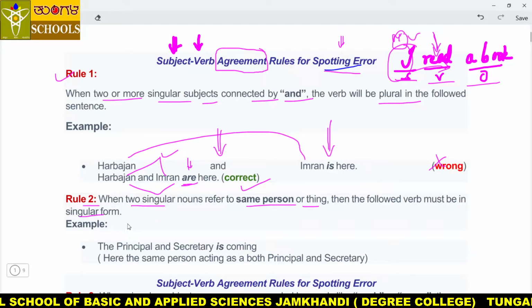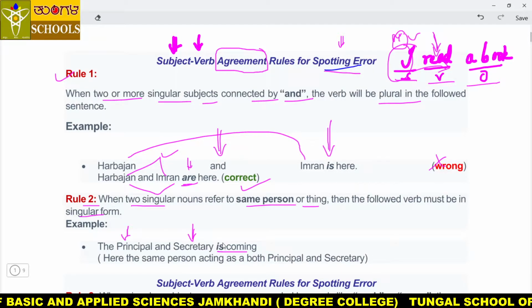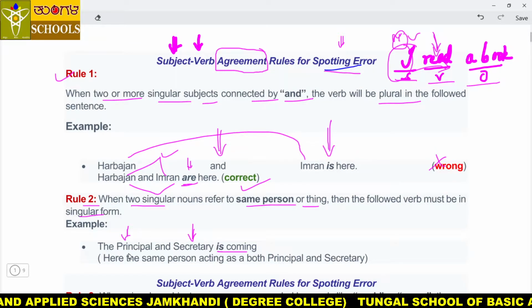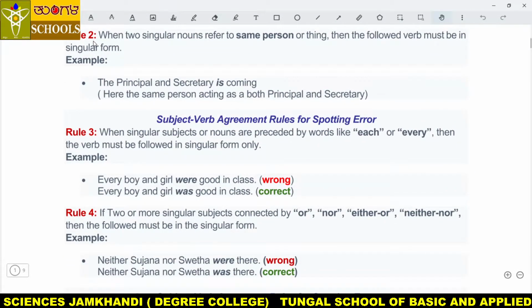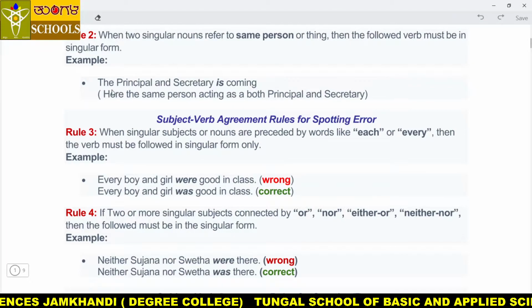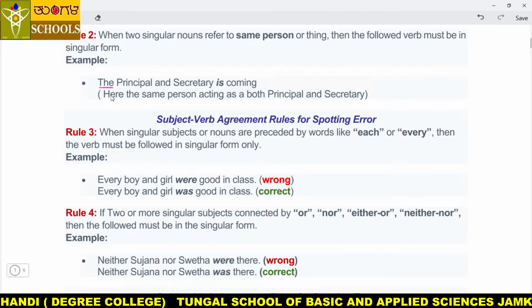For example, the principal and secretary is coming. See, is coming. So how do you know that here principal and secretary is the same person? Please, can you suggest? See here, the is an article, which you have studied in the first semester, and see how it is interlinked, my dear students.